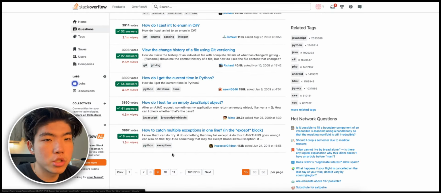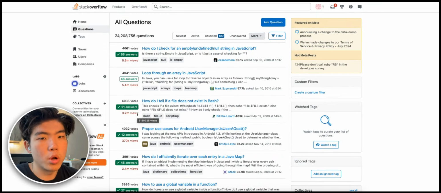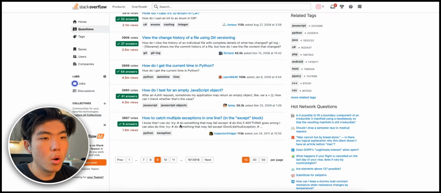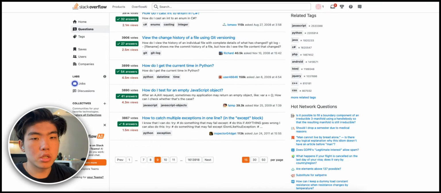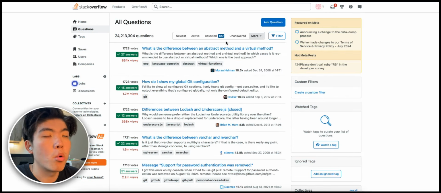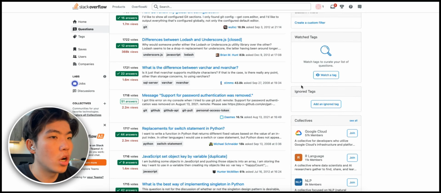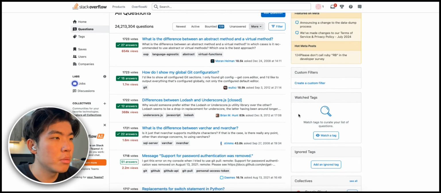Obviously, the top pages are probably going to be the best results, but if you want to find really niche problems, what you can do is change the page number. So let's just go to page 50, and on page 50, you'll see that these questions get a lot of views. Also, you can sort it based on the number of upvotes and how new it is. And then if you want to filter it based on specific languages or problems, that's also possible.